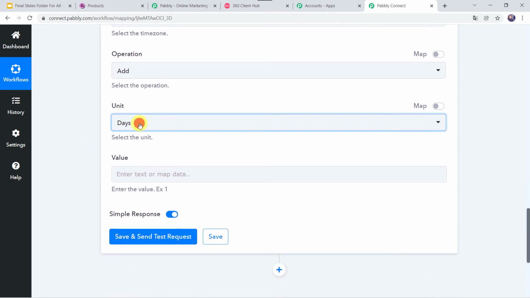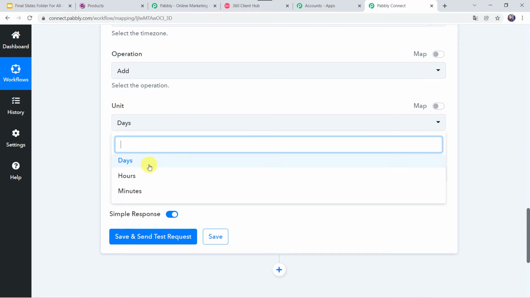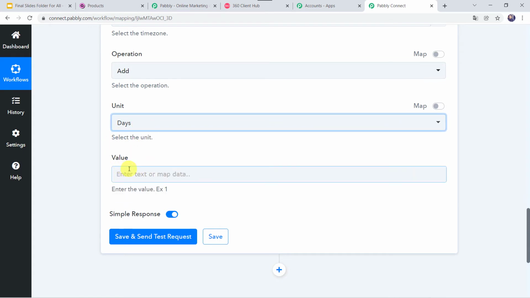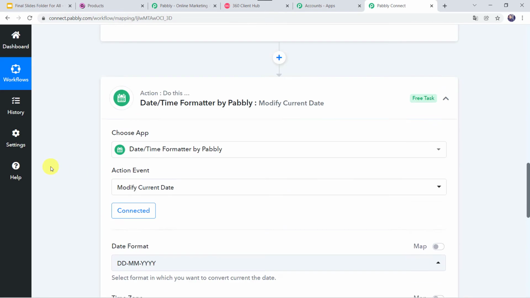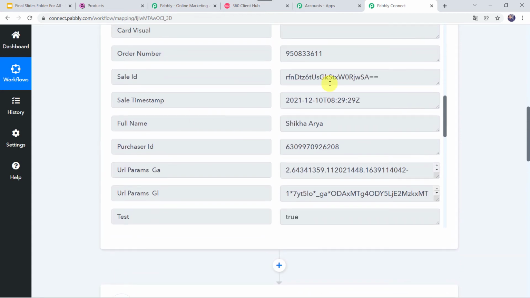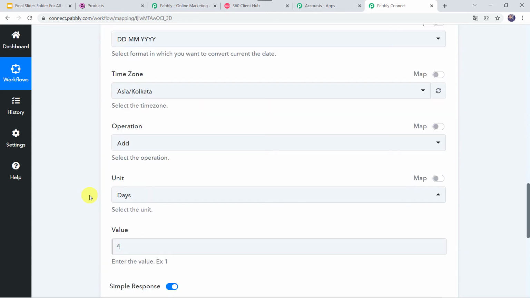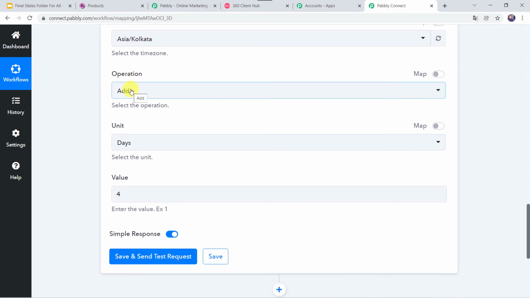What should be the unit of the days? So it should be hours, minutes. No, it should be days. And what should be the value? So here I want to add plus 4 days. Okay, it means the date is, I'll just show you here, the date is 10th of December 2021. So I want the expected delivery date to be 14th of December 2021. So in order to make 10th to 14th, I need to add 4 days. Okay, that is what we have done over here. We have selected the operation as add, unit as days, and value as 4. We have to add 4 days to the date.